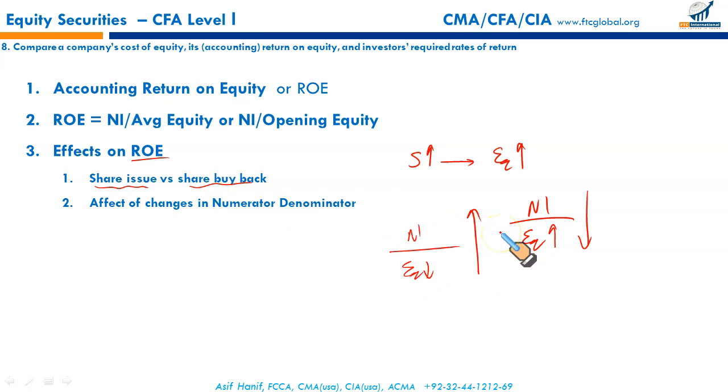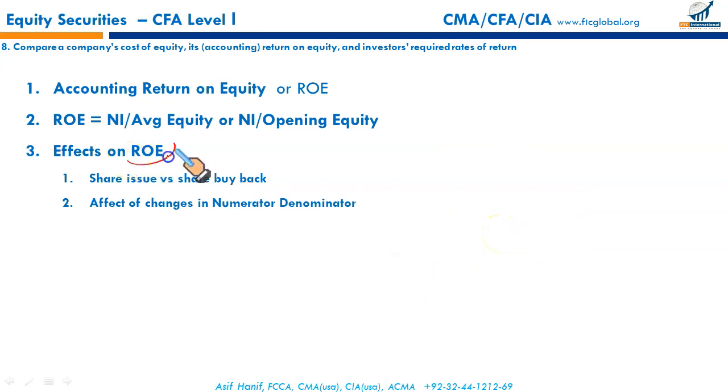So remember, whenever you are commenting or you want to assess the impact on return on equity, you need to see the numerator and denominator in comparison to each other, how they interplay and how they together affect the ratio, whether it goes up or down. You can see, for example, your current net income is $10,000 and your average equity is, let's say, $100,000, right?